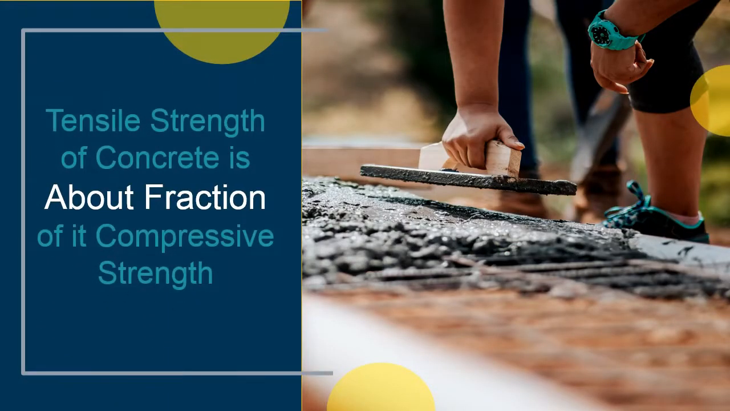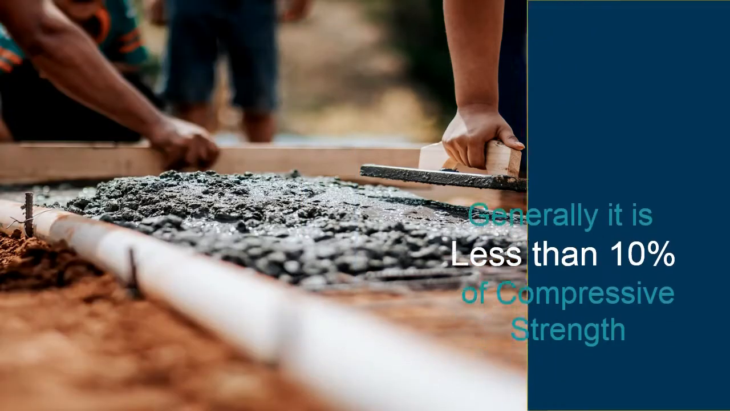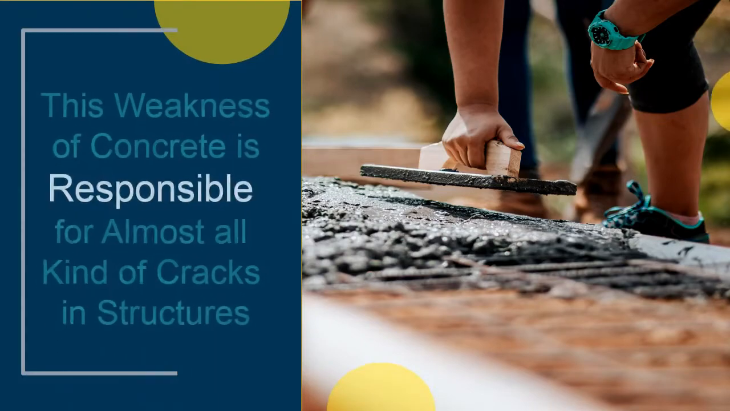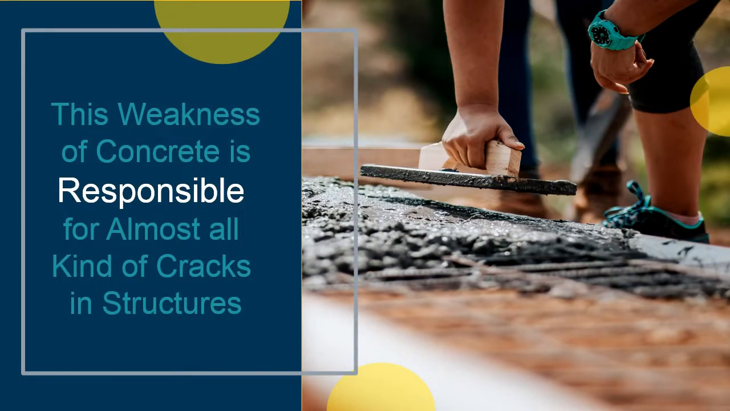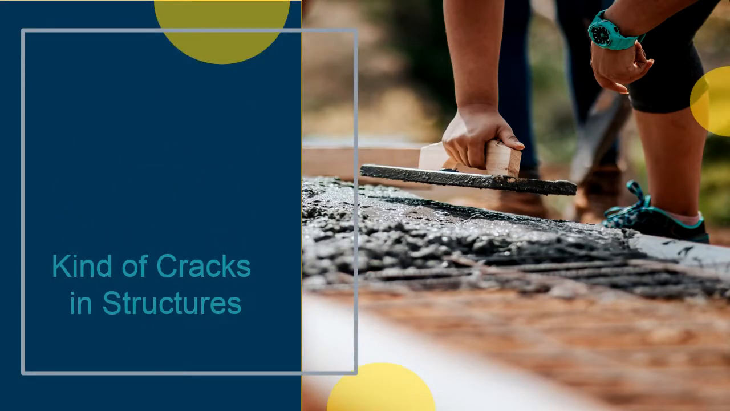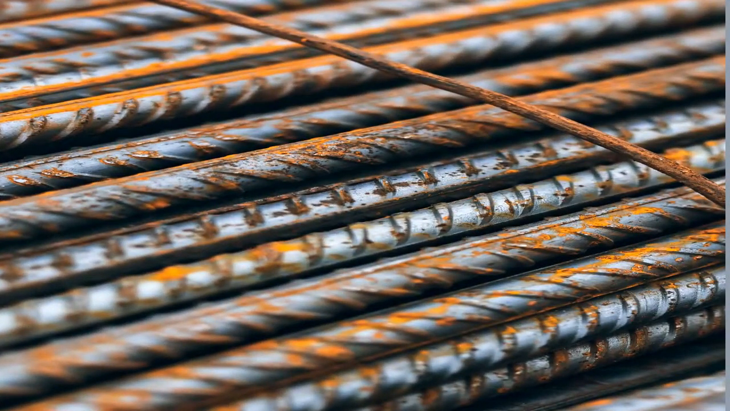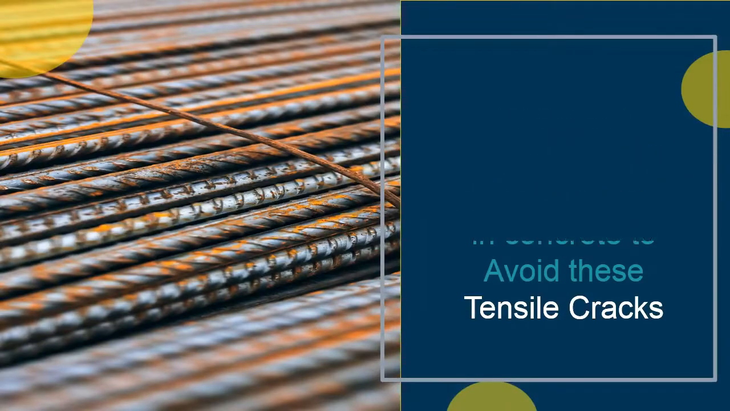Studies indicate that on average, the tensile strength of concrete is about a fraction of its compressive strength, generally less than 10%. This weakness of concrete is responsible for almost all kinds of cracks in structures. Generally, we provide steel reinforcements in concrete to avoid these tensile cracks.